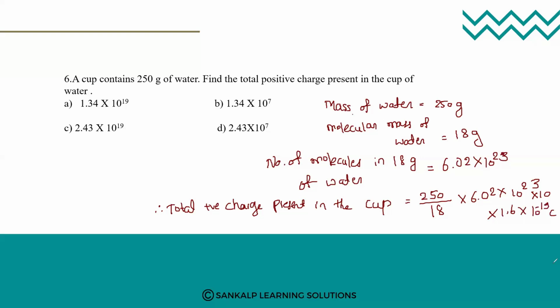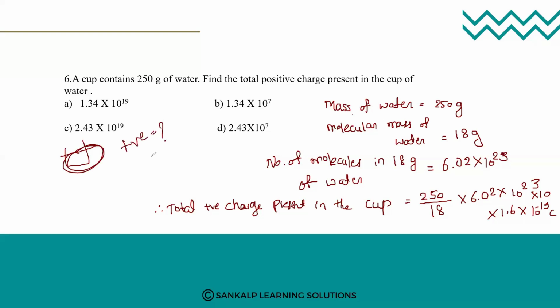I'll repeat the last step. The cup contains 250 gram of water. Find the total positive charge present in the cup. If the full cup is there, how many positive charges will be there, that you need to calculate.